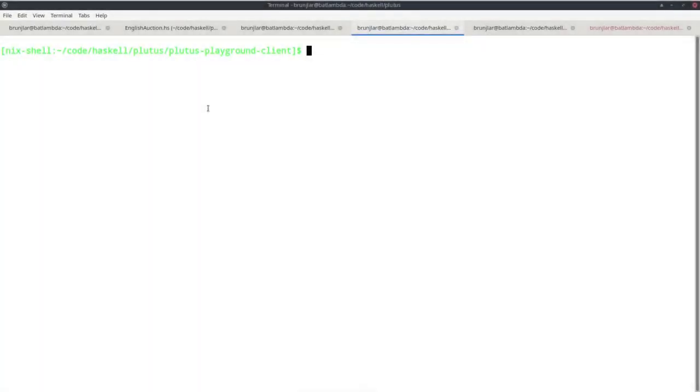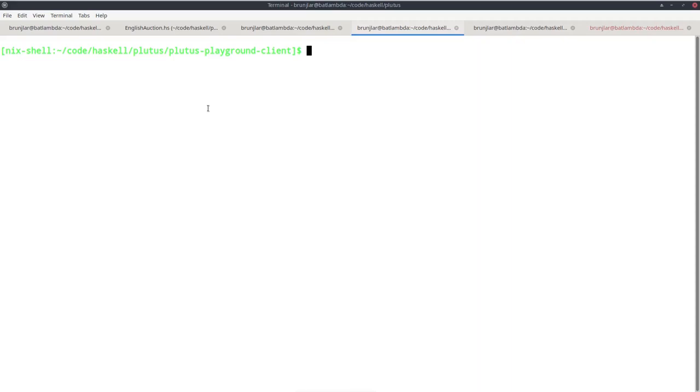Now we want to try this in the playground, and we won't use the publicly available playground because that's outdated. That's from February, I believe. We want to use one that is in sync with the version of Plutus we are using right now.